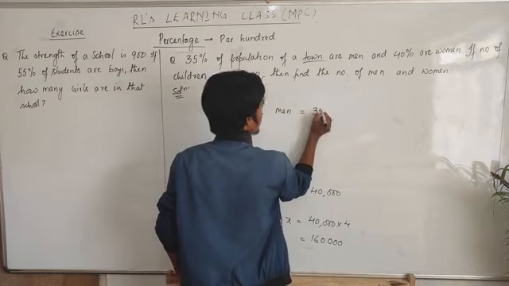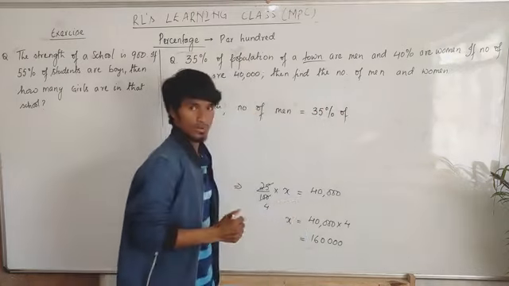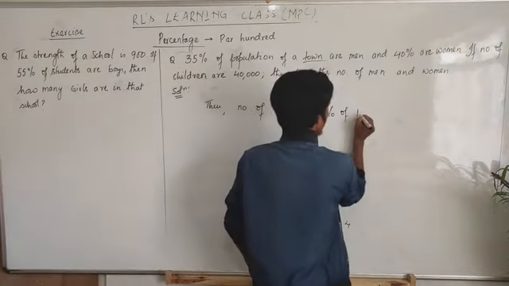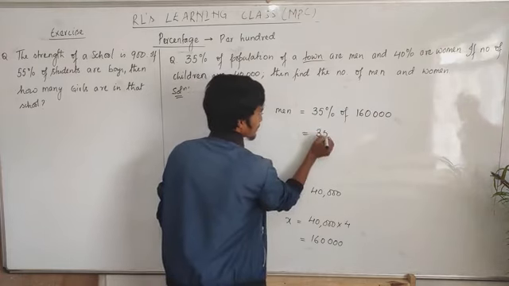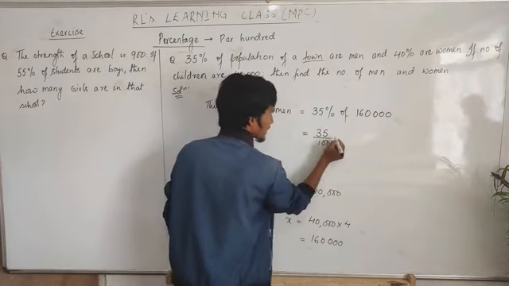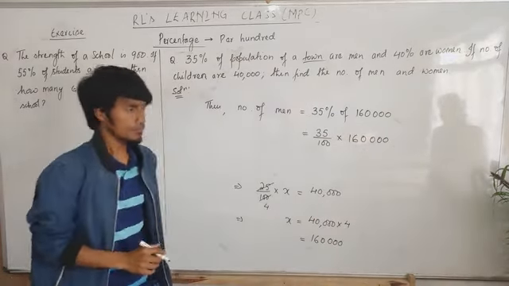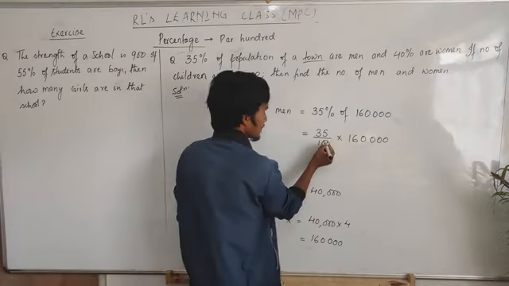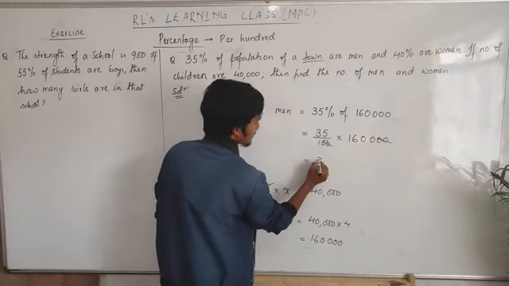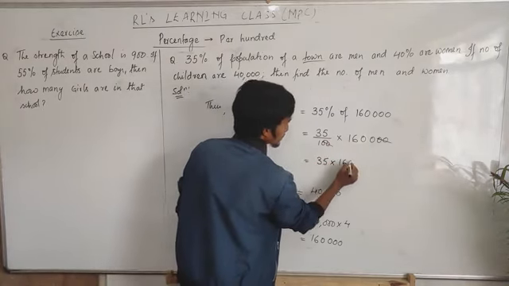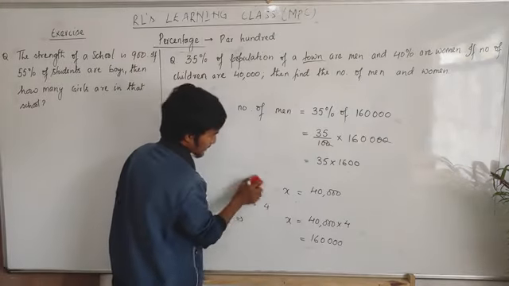Okay, what percentage are men? There are 35% men. 35% of the total population. What's the total population? 1,60,000, that is 160,000. Then here we have 35%. 35% means divided by 100, and 'of' means multiplied, and 160,000. Now this 0 and this 0 will be cancelled. Then left here 35 into 160,000.